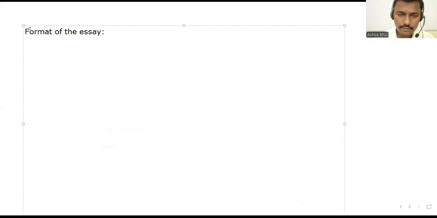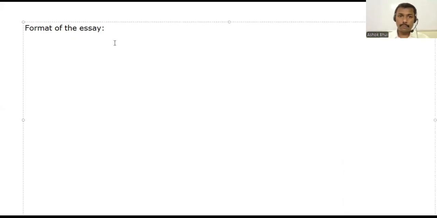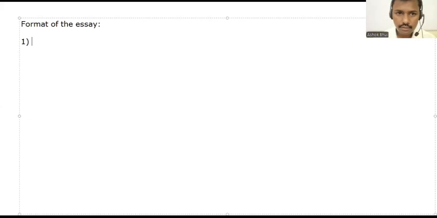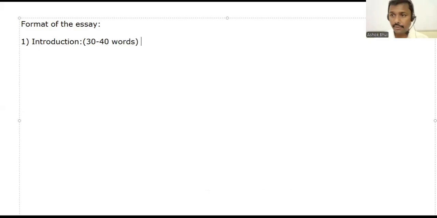Okay, what will come first? The first part will be introduction. What will be there in introduction? Okay, so we need to write 30 to 40 words in introduction first thing. Clarity with the words. 30 to 40 words you can write. And there we can have the four statements.